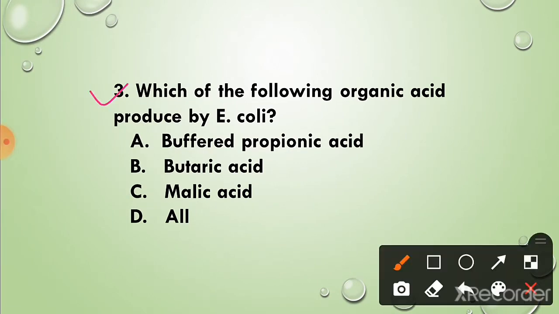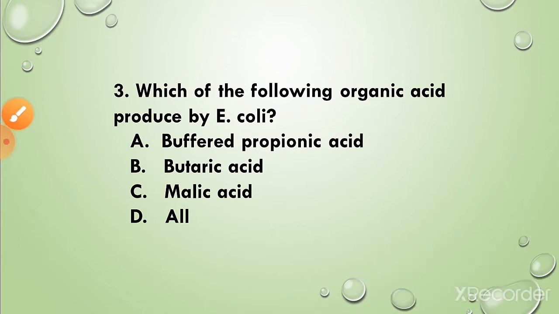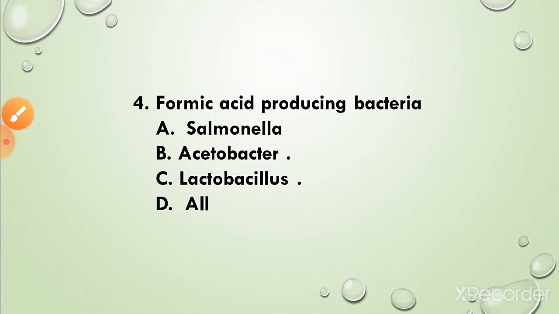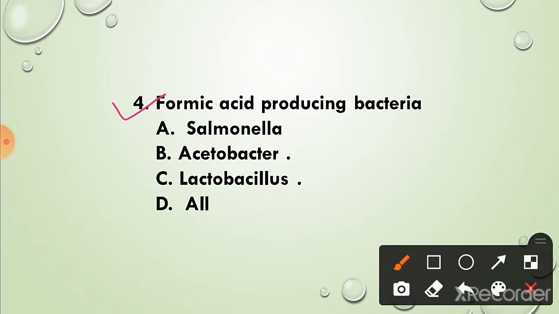Question 3. Which of the following organic acid produced by E. coli? The correct answer is option D, all. Butyric acid, propionic acid, malic acid are the organic acids produced by E. coli. Question 4. Formic acid producing bacteria are? The correct answer is option A, Salmonella.